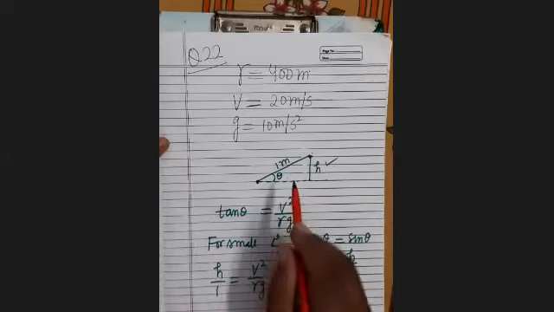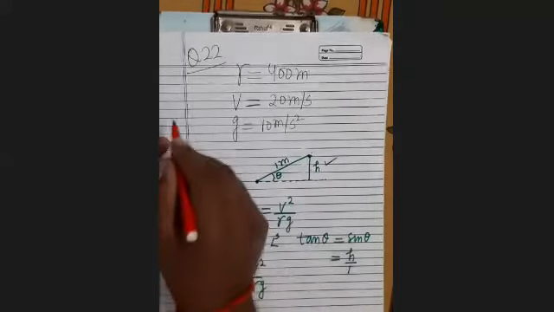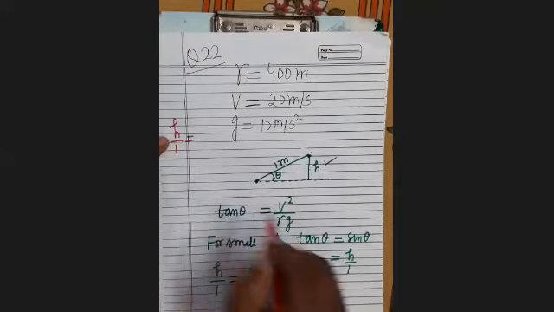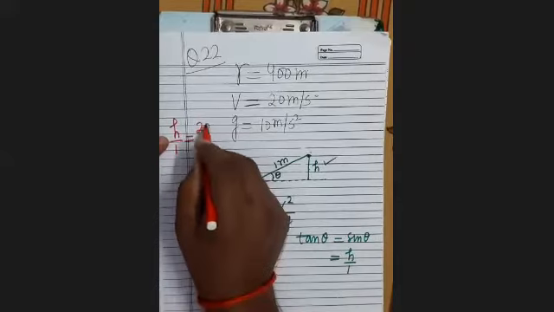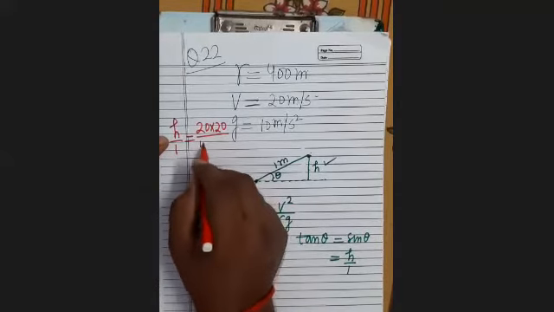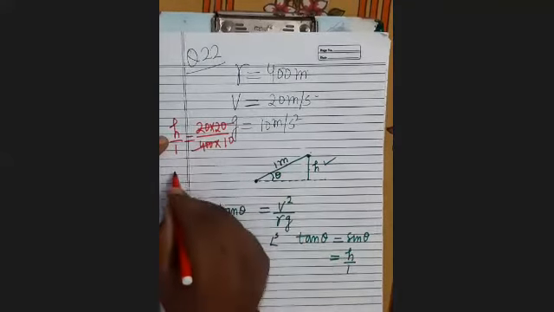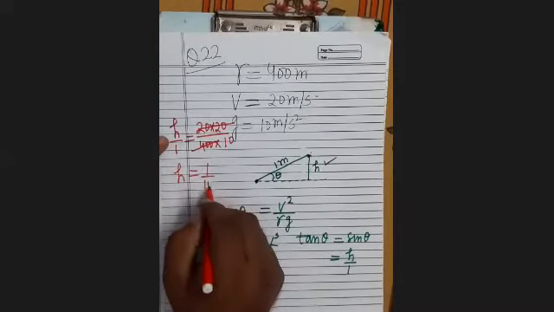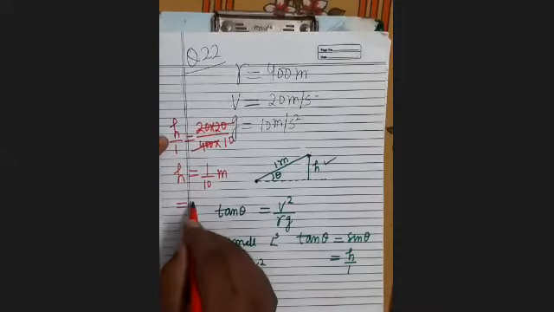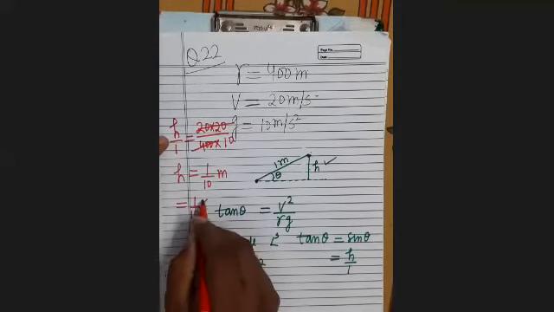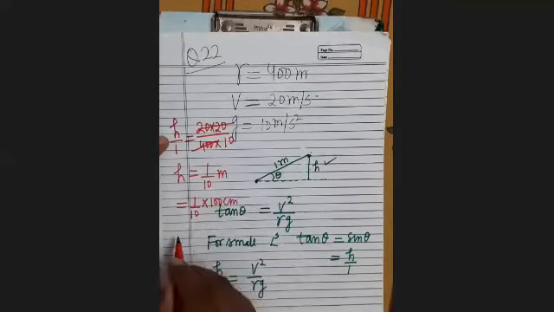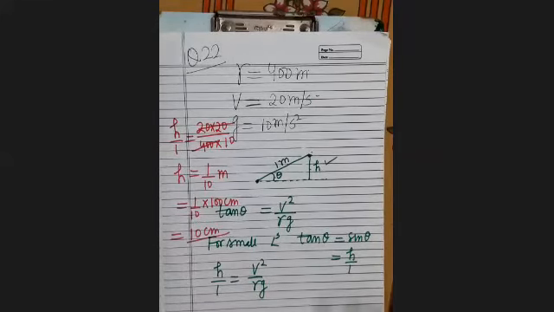Here sin theta is h upon 1. So h upon 1 equals, what is v square? v square is 20 into 20, upon Rg, R is 400, g is 10. So this is cancelled. So h equals 1 upon 10 meter, that equals 1 upon 10 into 100 centimeter, that is 10 centimeter. It will be 10 centimeter. Is it clear? So this is question number 22.